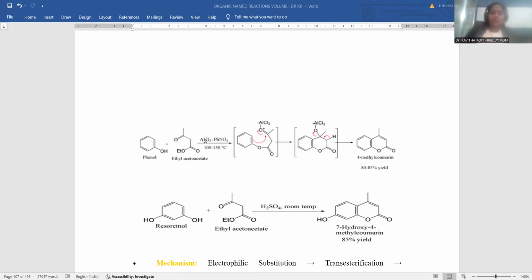AlCl3 is the catalyst over there. That AlCl3 catalyst is added upon the oxygen atom, so that an oxonium cation will be originated. In order to satisfy this condition, a positive charge on oxygen is not favorable. That's the reason why the benzenoid nucleus, though it is aromatic in nature, participates in the ring cyclization reaction with this carbon atom. Ultimately, pi electrons are immediately shifted towards the oxygen. This is the polarization of the bond.